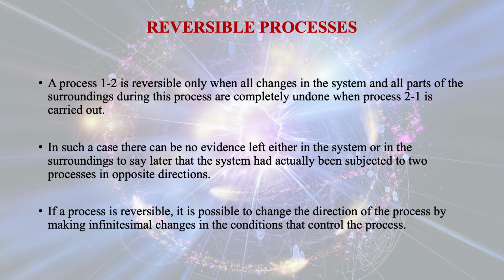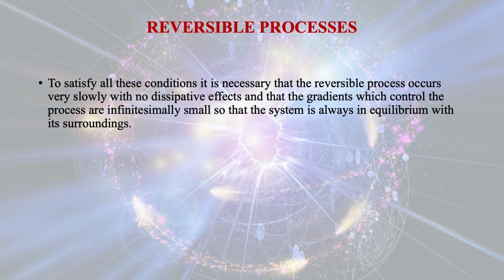If a process is reversible, it is possible to change the direction of the process by making infinitesimal changes in the conditions that control the process. To satisfy all these conditions, it is necessary that a reversible process occurs very slowly with no dissipative effects, and that the gradients which control the process are infinitesimally small, so that the system is always in equilibrium with its surroundings.